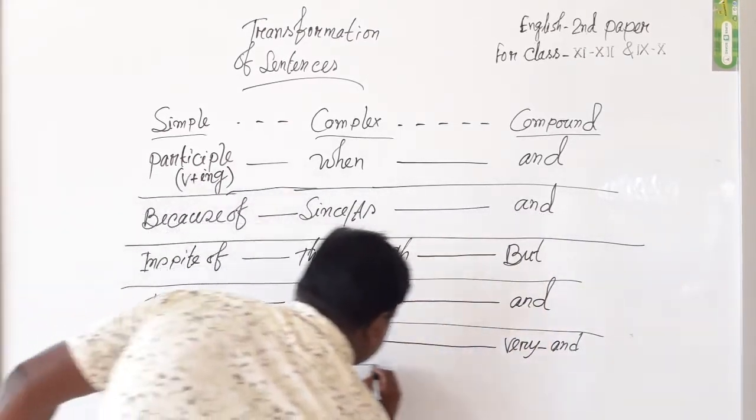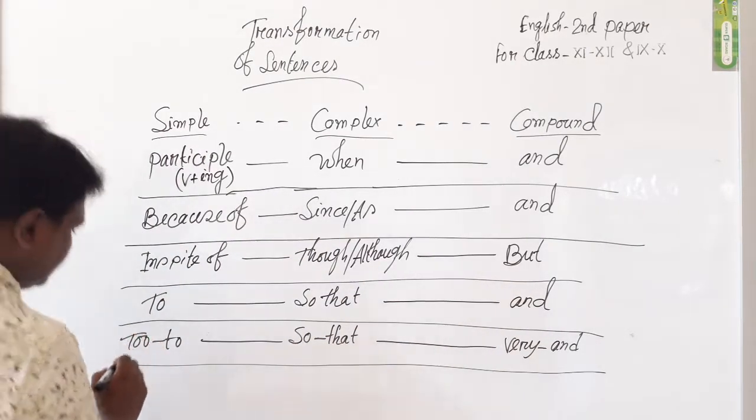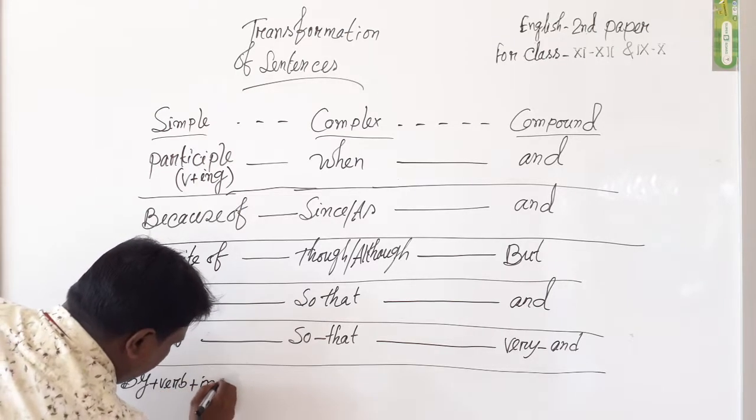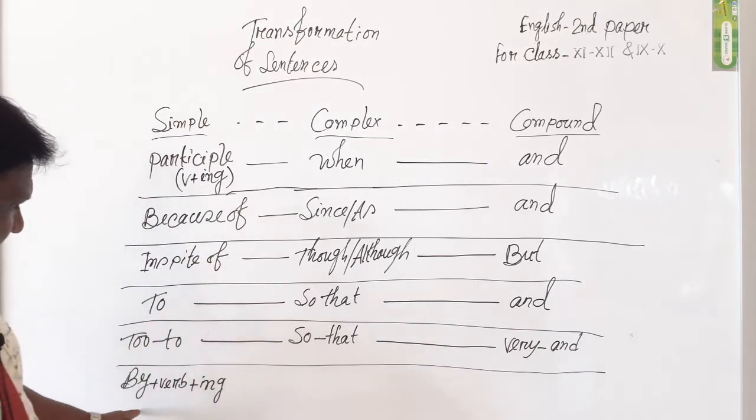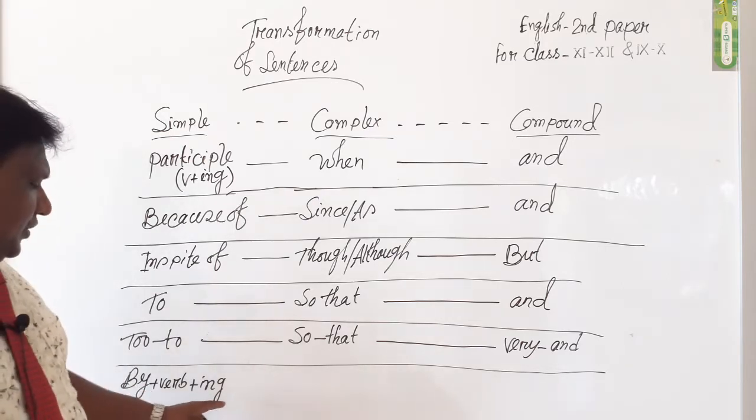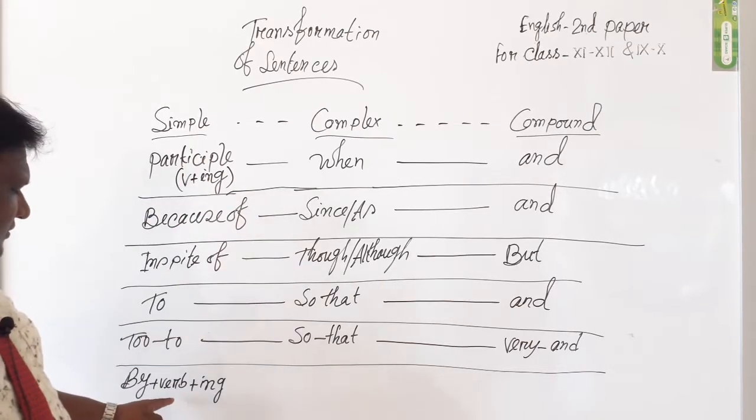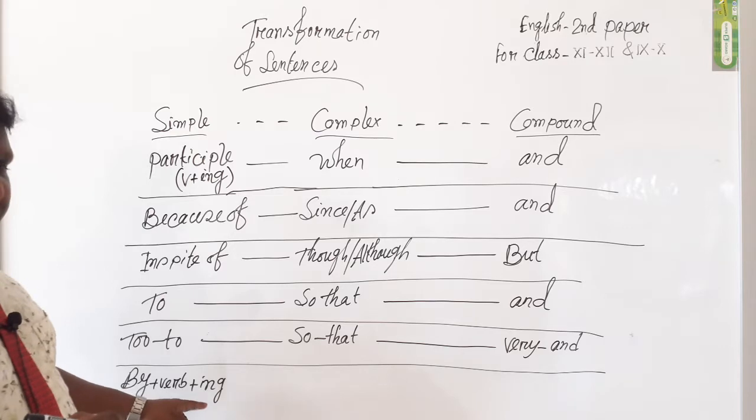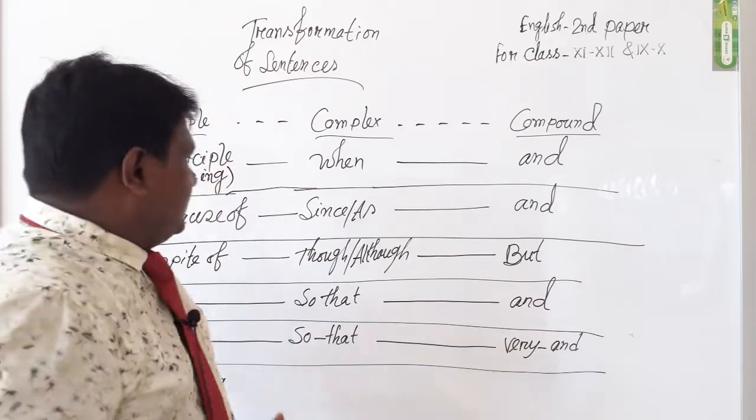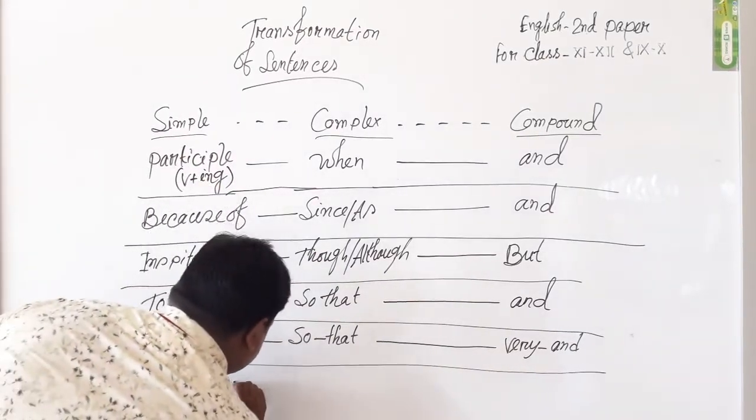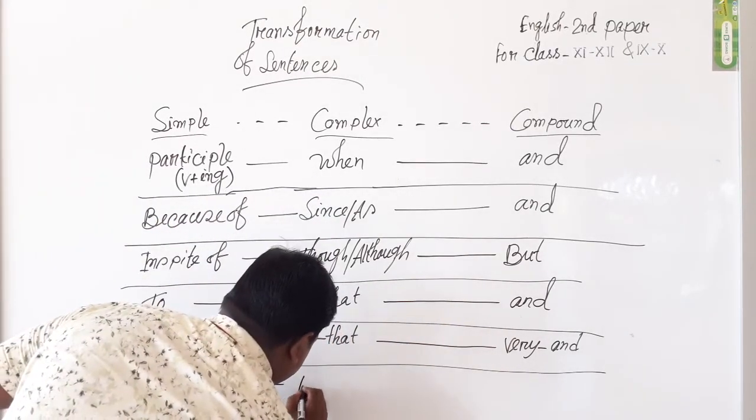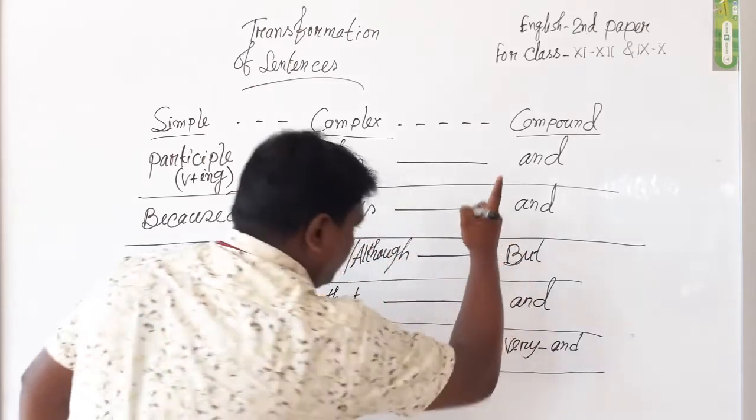When we write by plus verb plus ing in the simple sentence, dear students, this ing means gerund. Like participle, gerund is also verb plus ing, but this gerund works both as noun and verb. By plus verb plus ing in the simple sentence becomes if in the complex sentence, and and in the compound sentence.